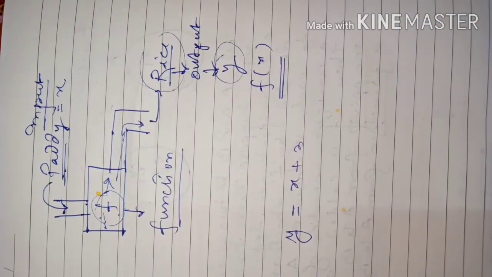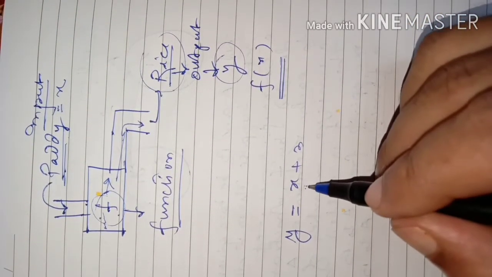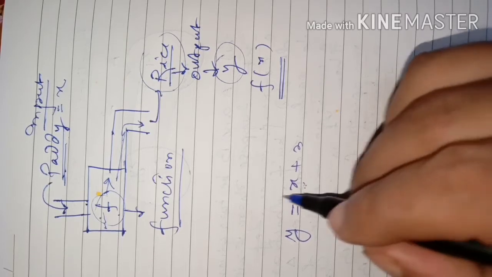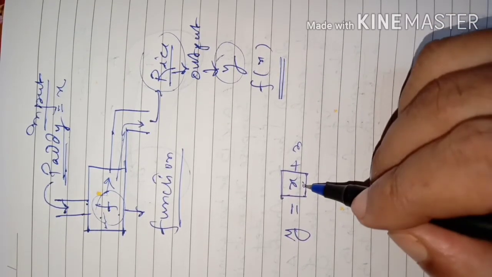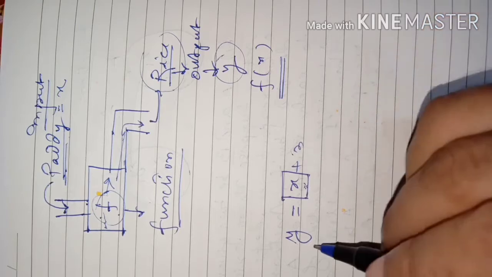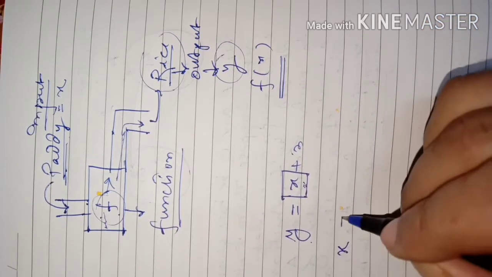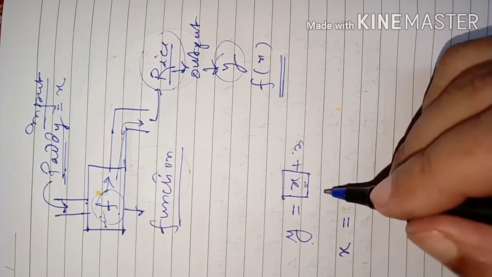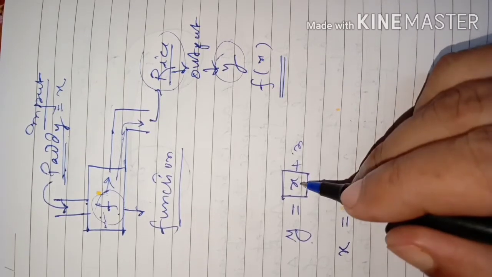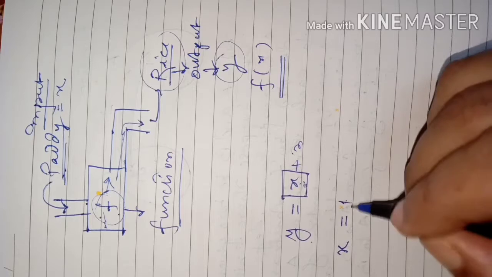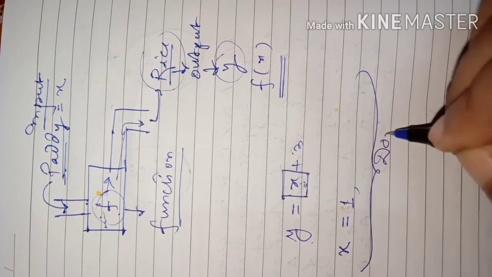So this y is equal to, suppose I have said y is equal to x plus 3. That means x will take different values. X is the place where you can put a value. And after giving values here, you will add 3 and you will get y values. Suppose I give here 1. So what can x take? X can take any number here. So all these numbers that x can take here are called the numbers in the domain.